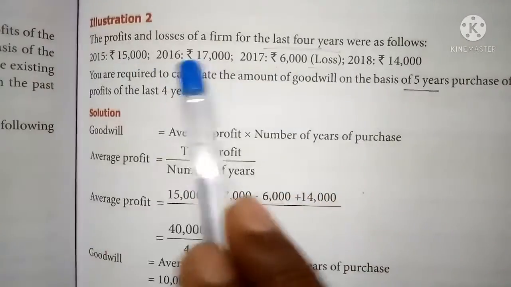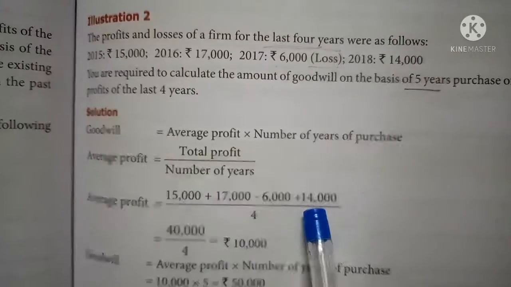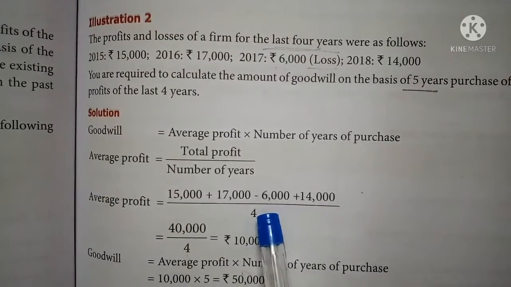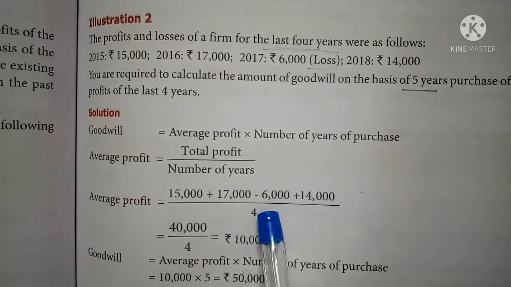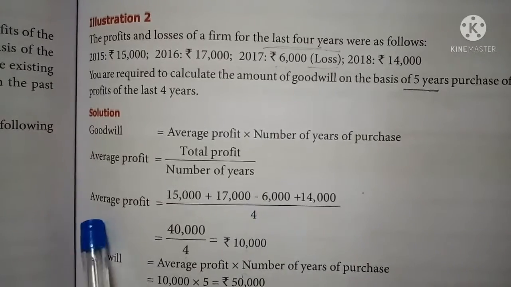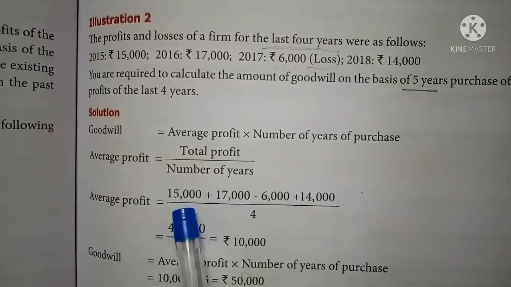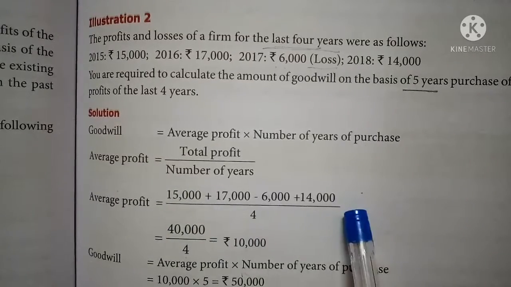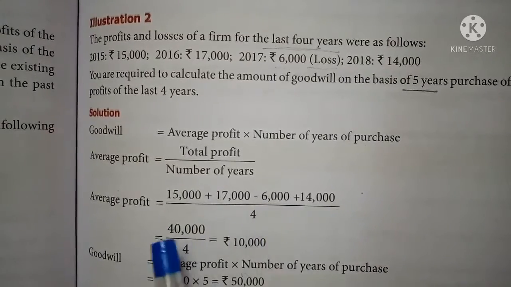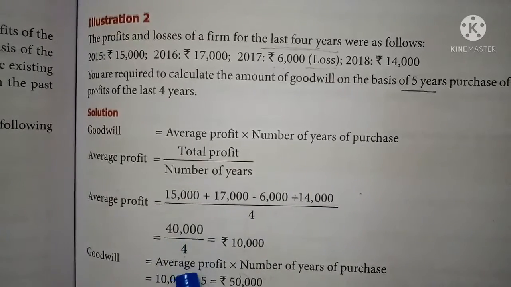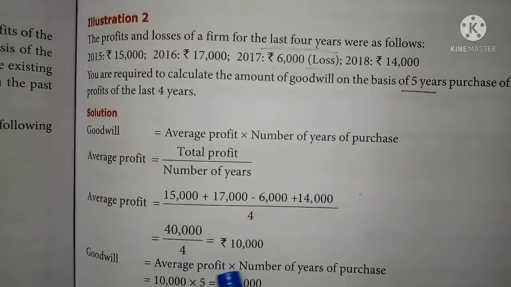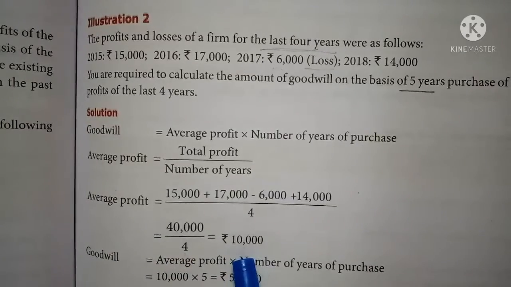So first you should add all the 3 years' profit minus the loss in 2017, rupees 6,000. While simplifying it, the amount will be 40,000 by 4. So the average profit is 10,000.